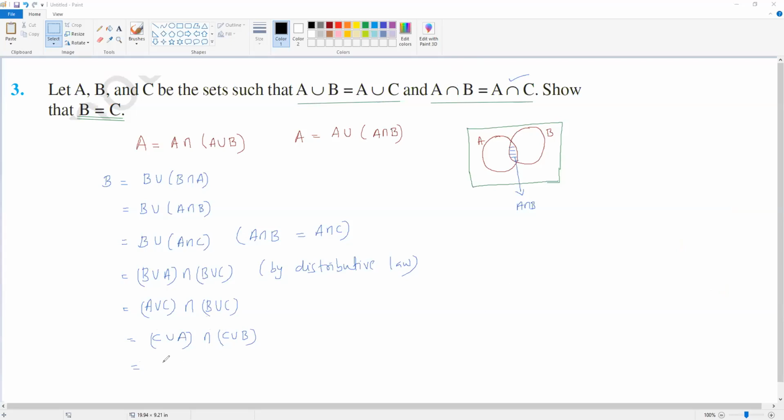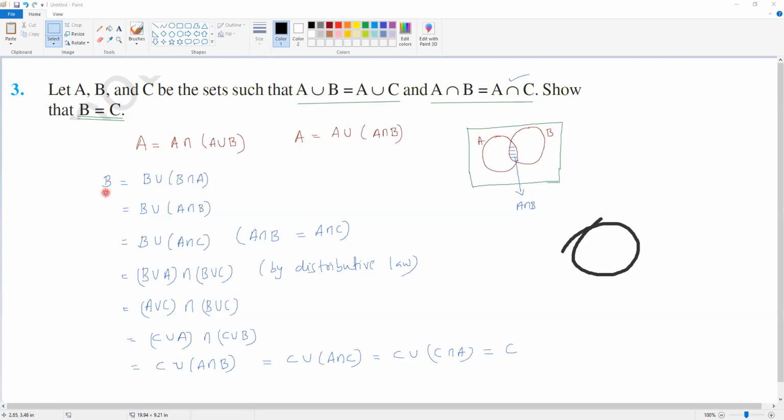So it is the distributive property. You can write it like this: C union A intersection B. I have written the distributive property back. C union A intersection B is given as A intersection C. So C union A intersection C, or C union C intersection A, as per the formula. This is the same as C, because C union A intersection B is A. So C union C intersection A is C.